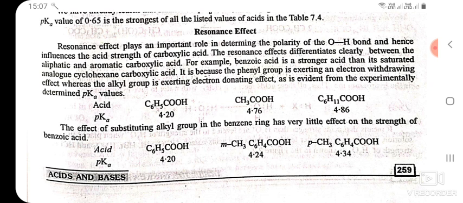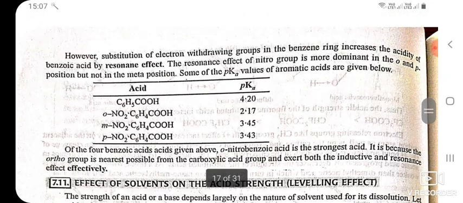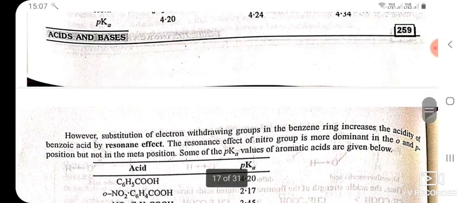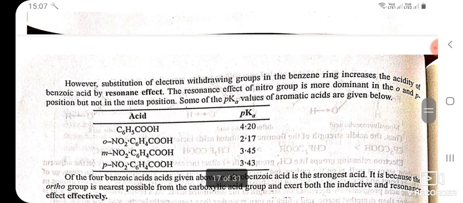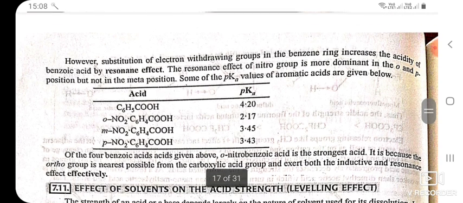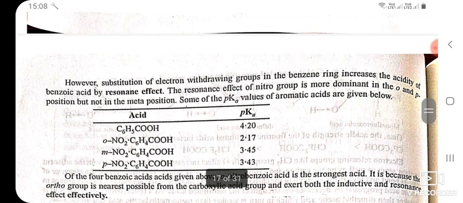The effect of substituting an alkyl group in the benzene ring has very little effect on the strength of benzoic acid. However, substitution of electron withdrawing groups in the benzene ring increases the acidity of benzoic acid by resonance effect. The resonance effect of the nitro group is more dominant in the ortho and para positions but not in the meta position. Some of the pKa values of aromatic acids are given below.